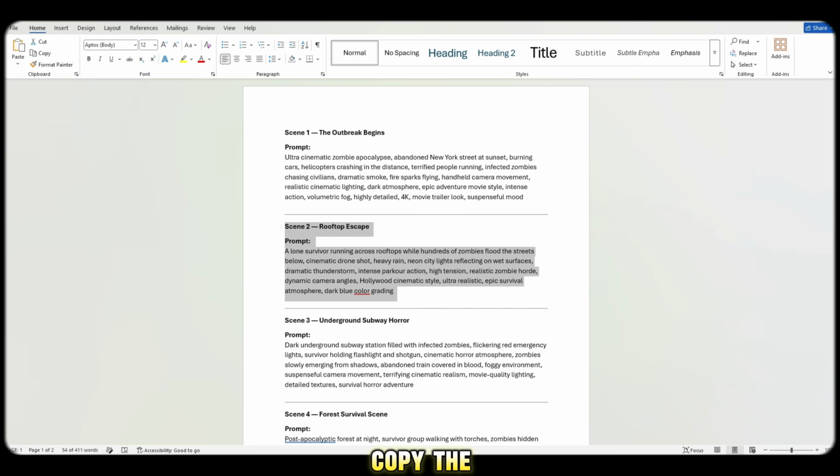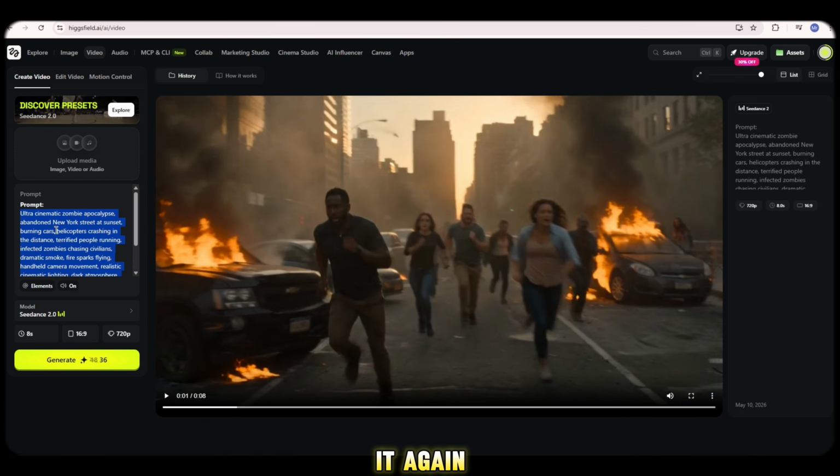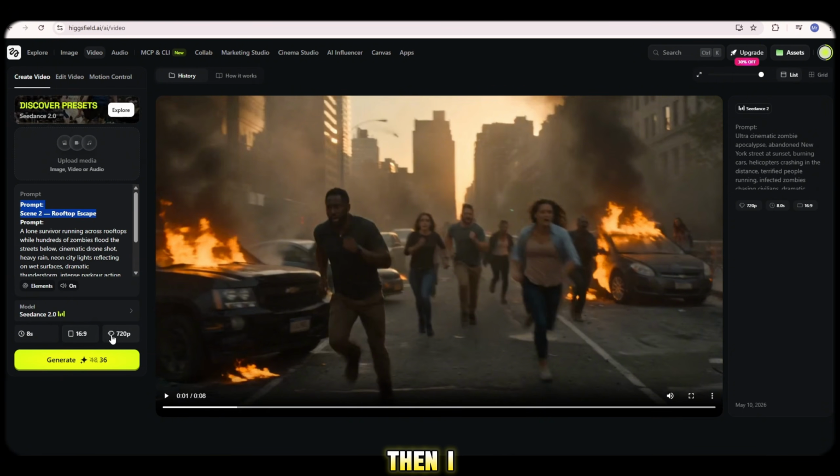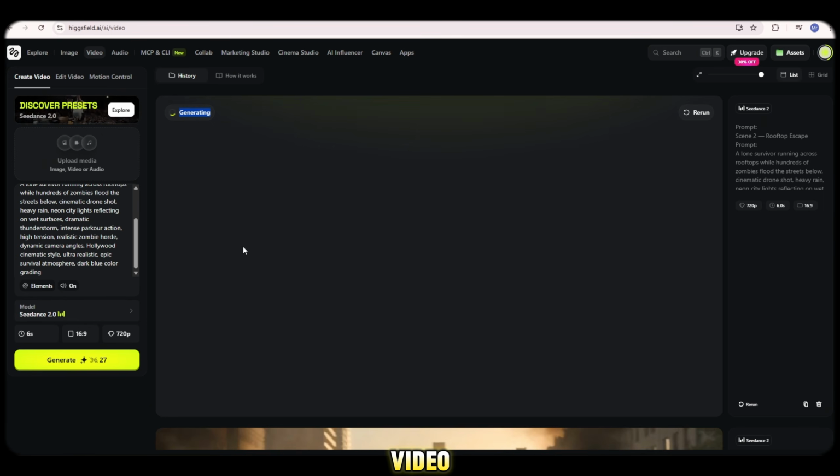I simply copy the second cinematic prompt and paste it again into Seedance 2.0. After that, I adjust the timing, aspect ratio, and quality settings once again. Then I click on Generate for the second video. Again, you need a little patience because cinematic adventure scenes require a bit more rendering time.